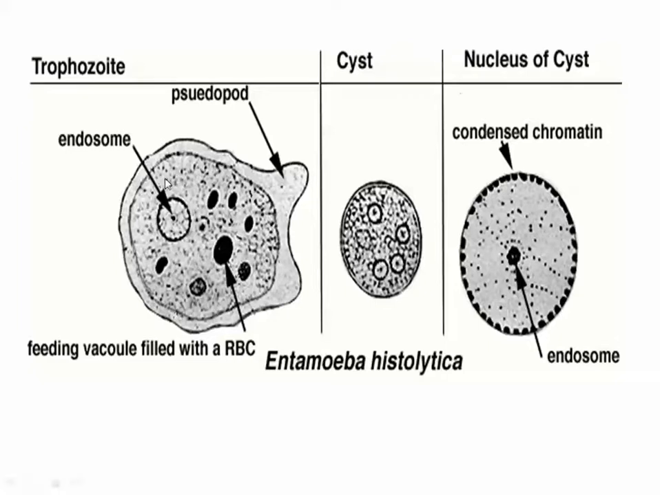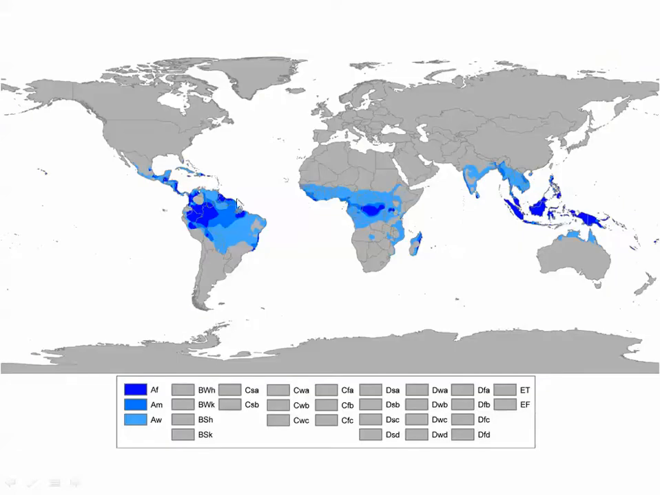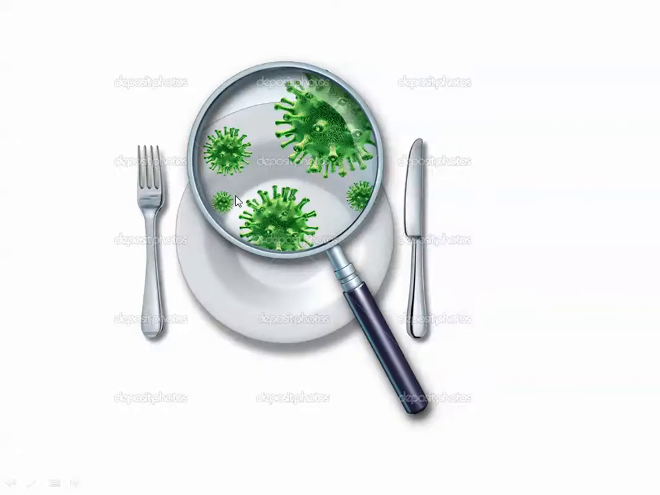Now the main way to transmit this disease is through food handlers, who may be unaware that they are affected by this parasite. This parasite mainly lives in tropical and subtropical areas, like Brazil, Argentina, India, Indonesia, and Africa. Now, as I said, through contaminated food or water.